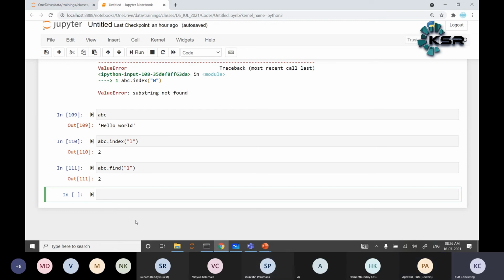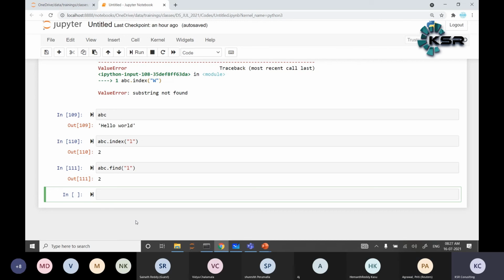But I have one doubt: why did they provide index? See, it is open source, and everyone can contribute.